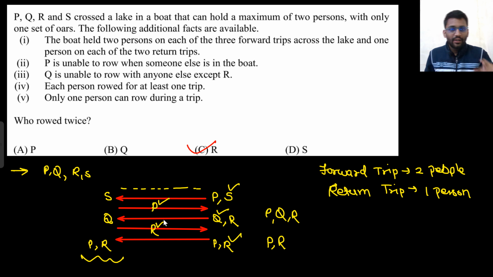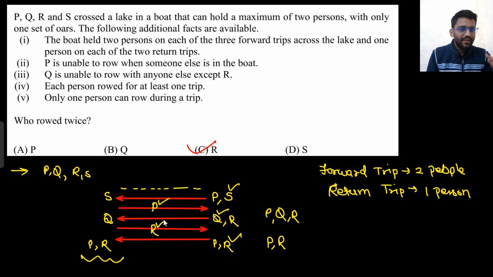So Q and R will go. Q can row now because he has R with him. So Q is rowing now. Now Q will stay here, because if R stays here, then Q has to return back alone. But it cannot happen. Q is unable to row with anyone except R. And if Q is rowing in the forward trip, he cannot come back. R has to come back, because at least once everyone has to row. R hasn't rowed yet, only Q has rowed. And if you make R stay here, he will not get the opportunity to row. So he has to come back and he is rowing now.